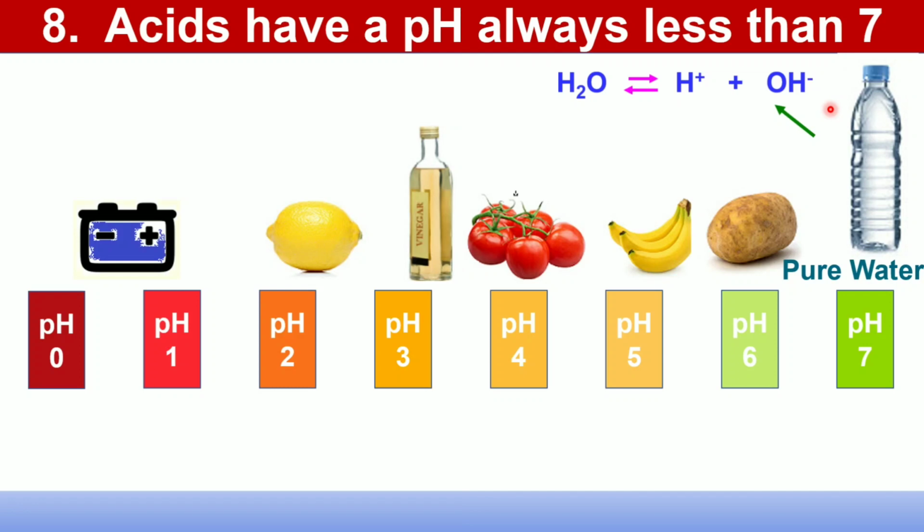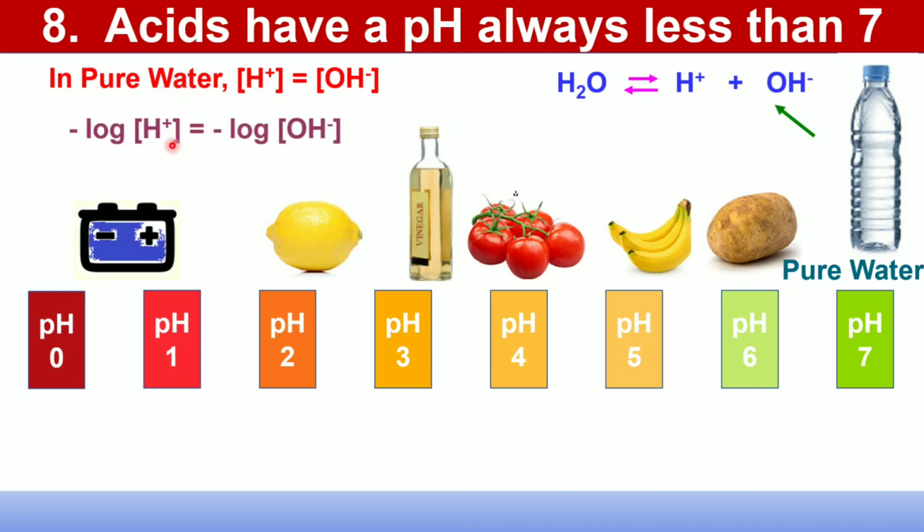Therefore, the concentration of H+ ion equals the concentration of OH- ion in pure water. Therefore, minus log concentration of H+ ion is equal to minus log concentration of OH-, that is, pH equals pOH for pure water.